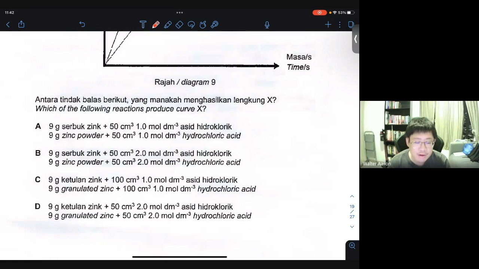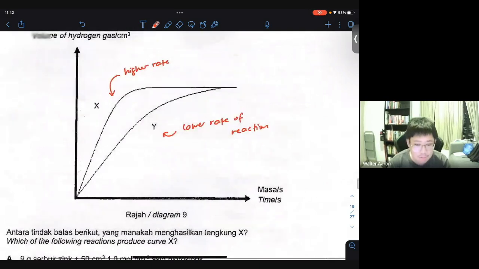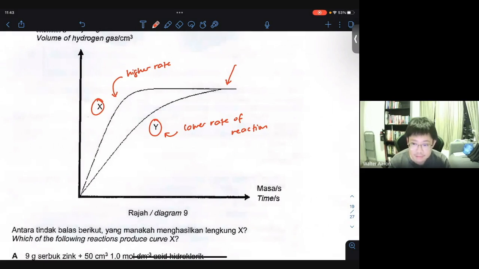But be very careful not to pick the wrong answer in this case. You have to choose an answer that can only increase the rate of reaction, but cannot increase the volume of the gas. Because you see, both X and Y, regardless of whether they have high or low rate of reaction, all end up at the same point, meaning the volume of gas collected should be the same before and after.